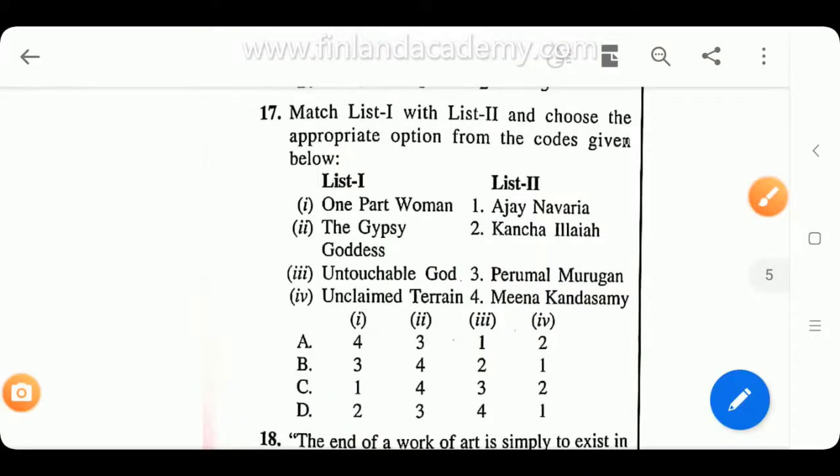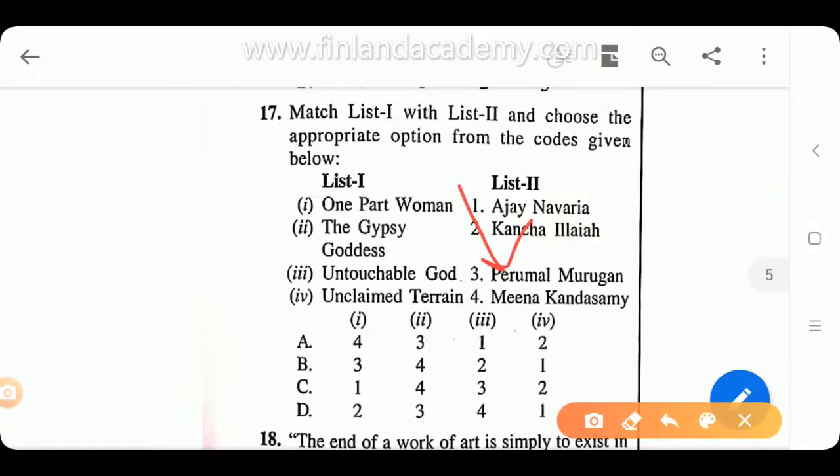Okay, now question number 17. Again, you have list 1 on one side and list 2 on the other. First we have One Part Woman by Perumal Murugan. I remember I've done this work with you. So yeah, then you have The Gypsy Goddess by Meena Kandasamy, Untouchable God by Kancha Ilaiah, and Unclaimed Terrain by Ajay Navaria. So option number B is going to be the right option.